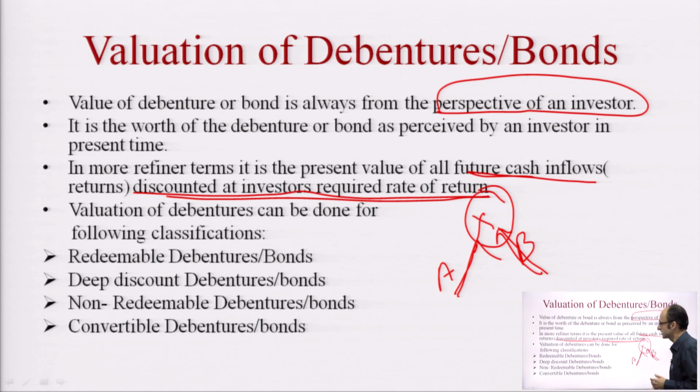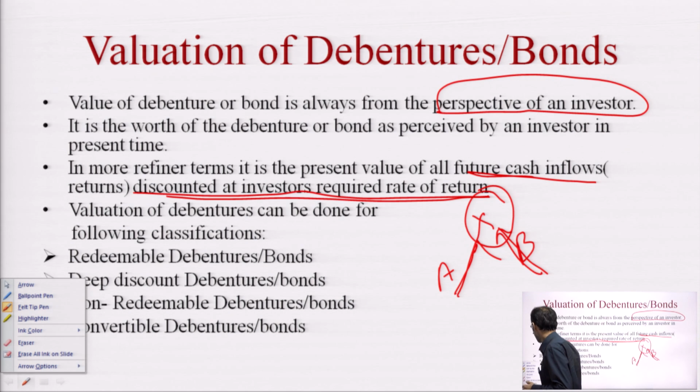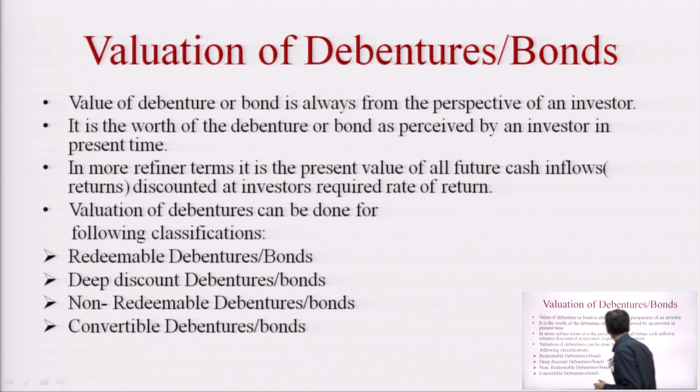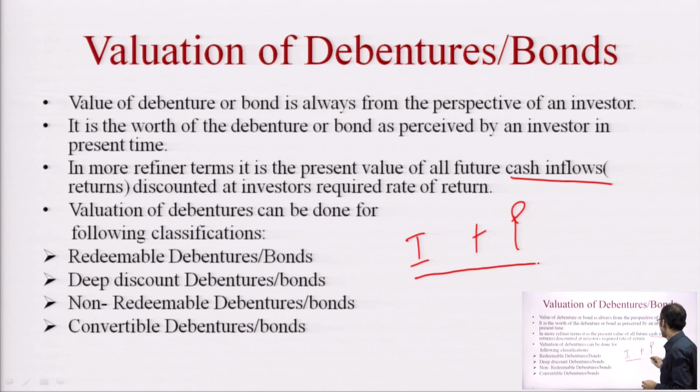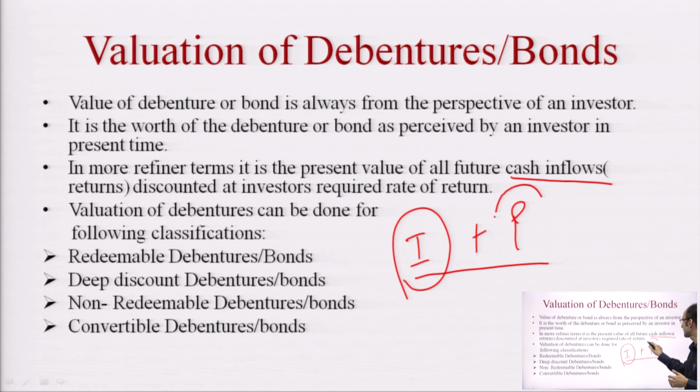Now, future cash inflows. What do future cash inflows mean here? Future cash inflows in case of a bond mean the interest payments and principal payment that the bondholder will get through the life of the bond, until the maturity of the bond. Interest he will get regularly, year on year, or say compounded, and then the principal amount which the bondholder gets at the maturity of the bond period.